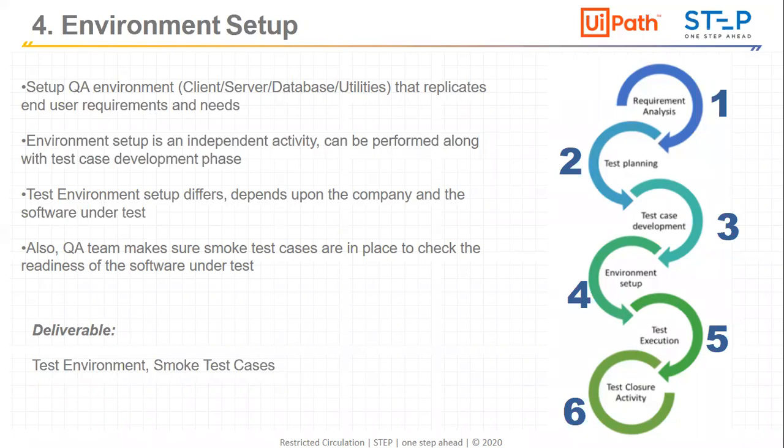So before the actual functional testing, we need to do the smoke test, and the output from the smoke test should be that the application is working fine. All smoke test cases should be running properly. Only then can we move towards test execution, the functional testing, or the actual testing. So here the smoke test cases come into the picture. We are just checking the application's readiness, whether it is ready for testing or not. Let's move towards the fifth phase, the test execution.